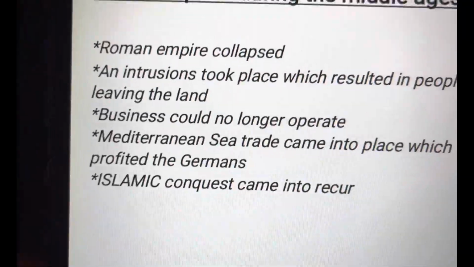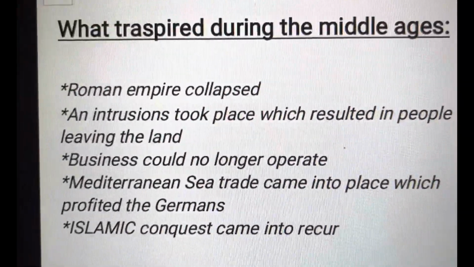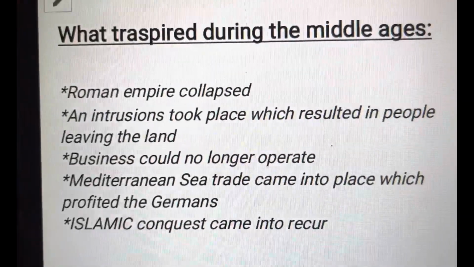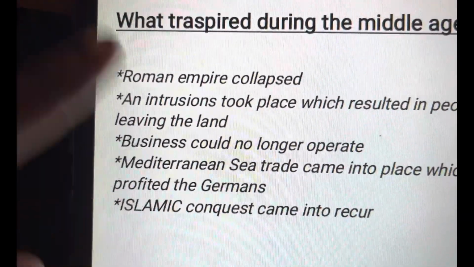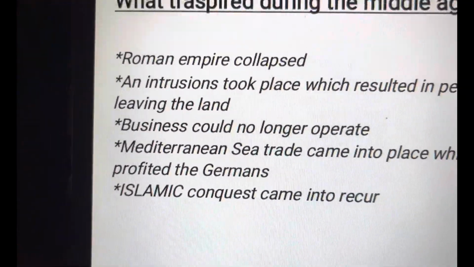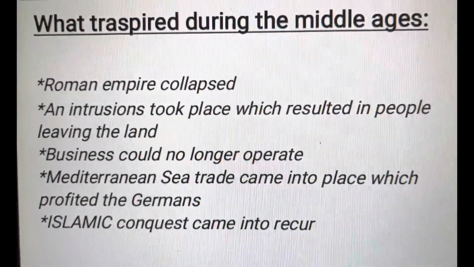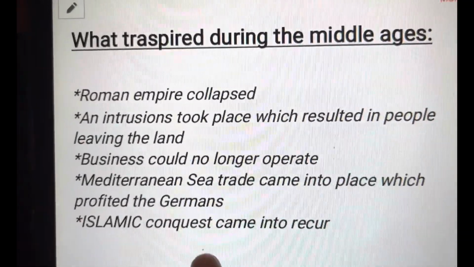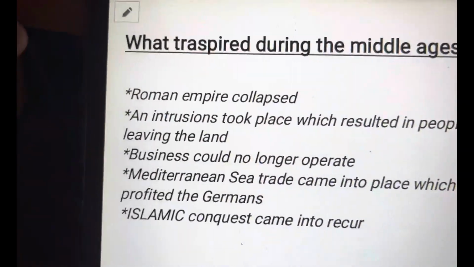This federal system wasn't meant for profitability, but just to give sustainability to the people that were affected by the Islamic conquest, which demolished everything. The reason we say the federal system was not profitable is that when the Islamic conquest came into place, everything collapsed, unlike the first war.